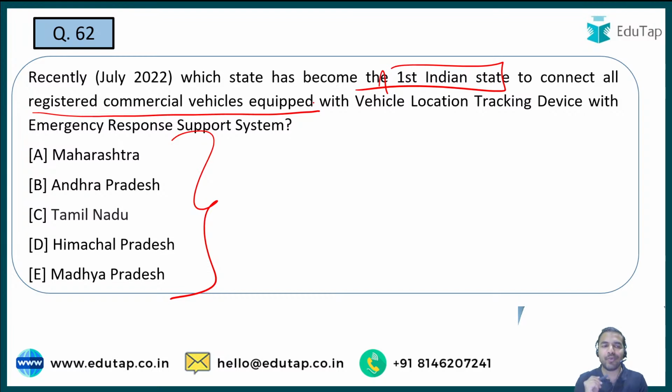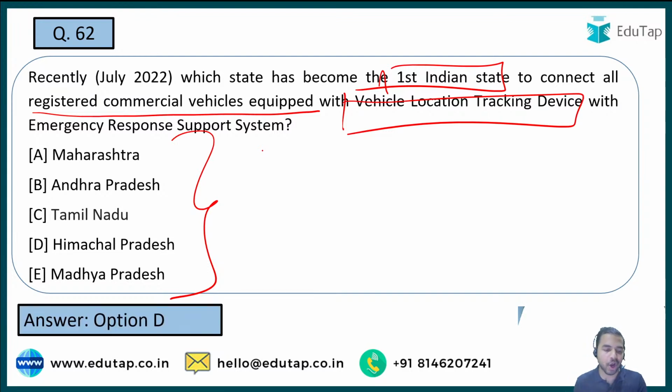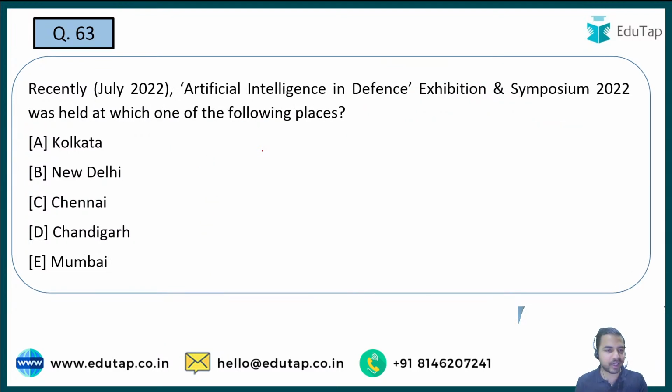See guys, a very important initiative that this particular state government has taken, that they are connecting all the registered commercial vehicles. ठीक है, जितने भी हमारे कमर्शियल व्हीकल्स हैं जो रजिस्टर्ड हैं, उनको व्हीकल लोकेशन ट्रैकिंग डिवाइस के साथ इक्विप कराया गया है, जिससे कि यहाँ पर इमरजेंसी रिस्पांस सपोर्ट सिस्टम की भी फैसिलिटी प्रोवाइड की गई है. And here the right answer is absolutely option D, that is Himachal Pradesh. So Agon, Dolly, Ayushi, Agricross, everybody is giving the right answer, that is option D.